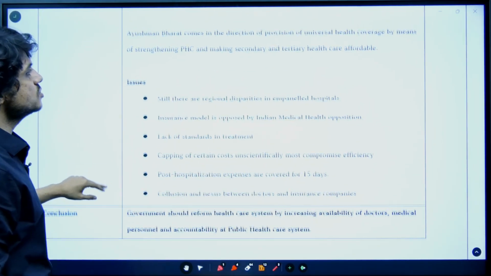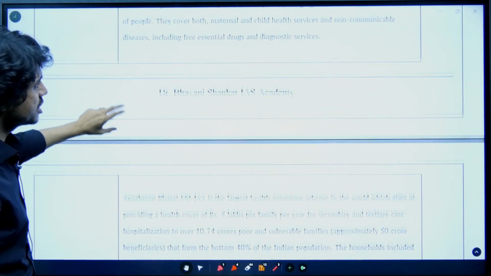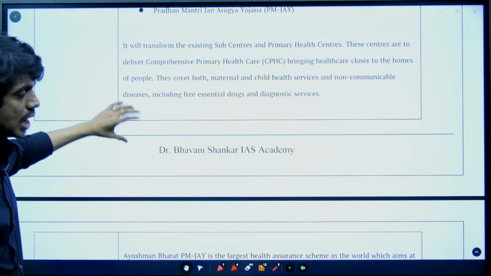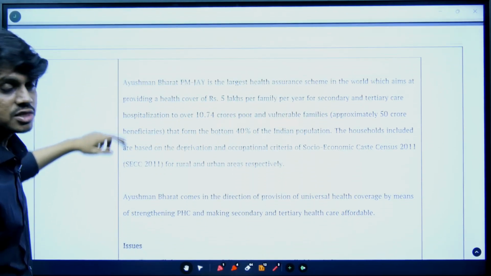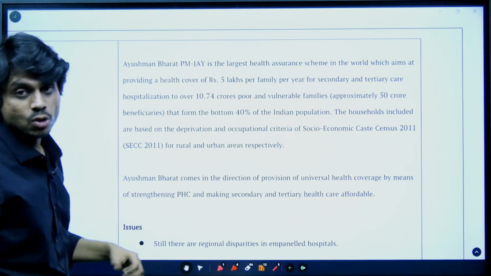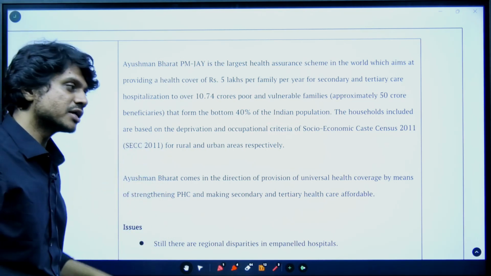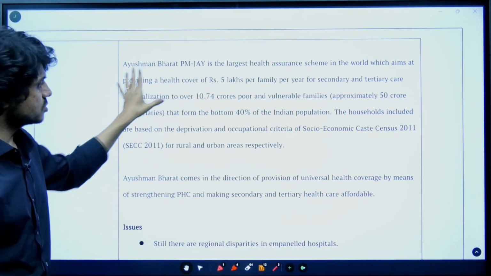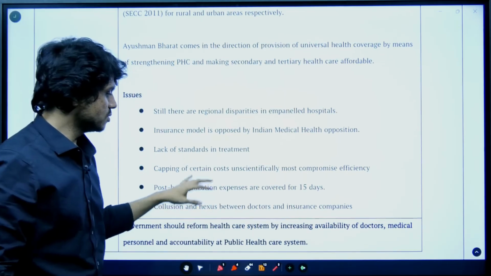I hope the health sector has been covered very comprehensively. Ayushman Bharat can be asked, National Digital Health Mission can be asked, or else they can ask about the role of technology in the health sector, they can ask about digital technology in the health sector. Okay, so this is the content that you have to write.